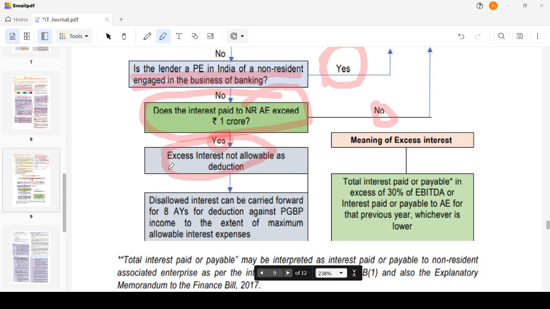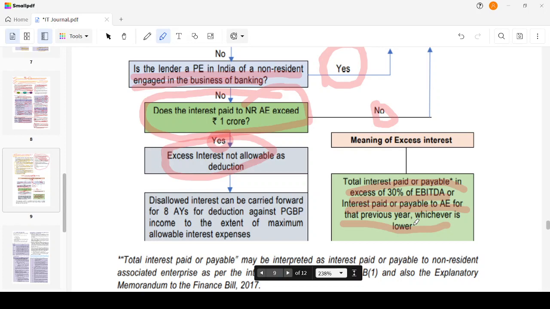Okay, what does the excess interest mean? It is saying total interest paid or payable in excess of 30% of EBITDA, or interest paid or payable to associated enterprise for that previous year, whichever is lower. That will be the meaning of the excess interest.